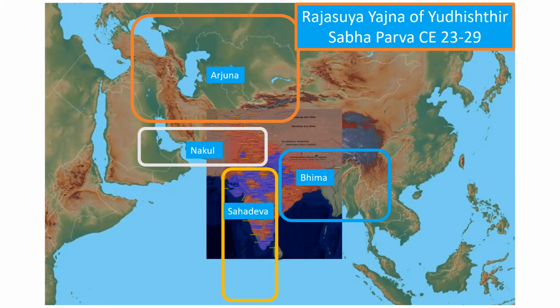Ghatotkacha the Rakshasa, that is how he's described. Ghatotkacha comes, meets Sahadeva. Sahadeva explains his task, and on behalf of Sahadeva, Ghatotkacha goes to Lanka, meets Vibhishan, and gets that approval. How he goes to Lanka is not described. But anyways, so there is this different story.